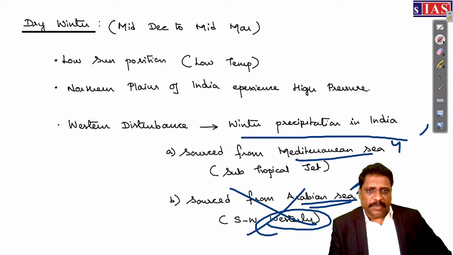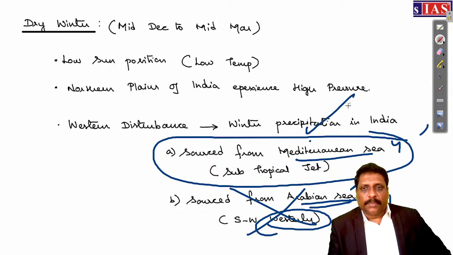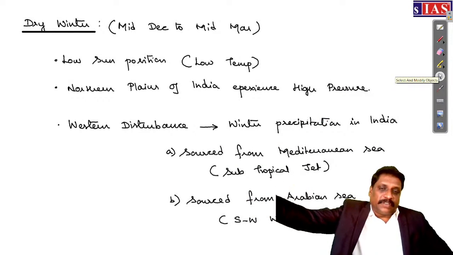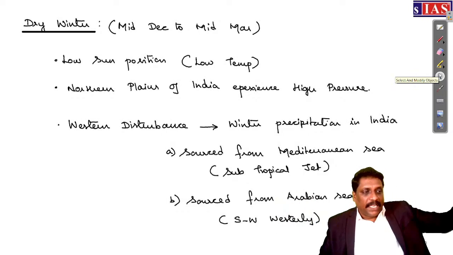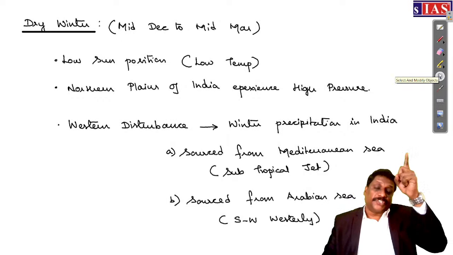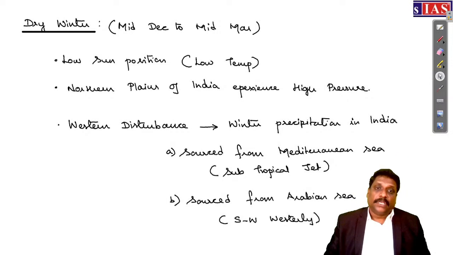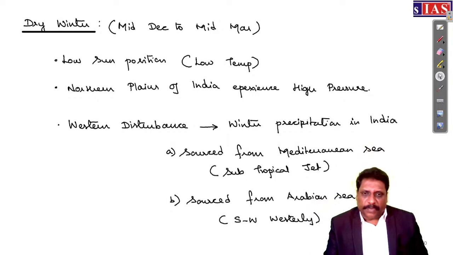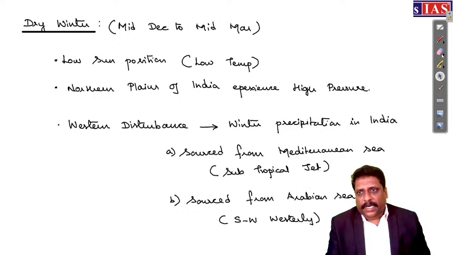But for western disturbance, the major source is the Mediterranean Sea. And what is the wind that carries that moisture from the Mediterranean Sea and delivers it in India? It is the subtropical jet stream. Even the jet stream which flows at the tropopause level can bring what? Precipitation. Okay? Right, my dear friends.